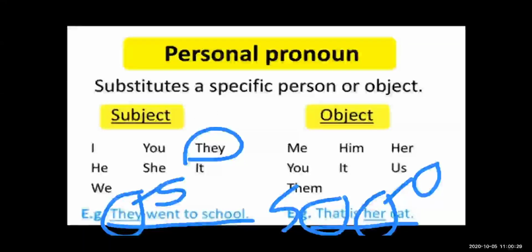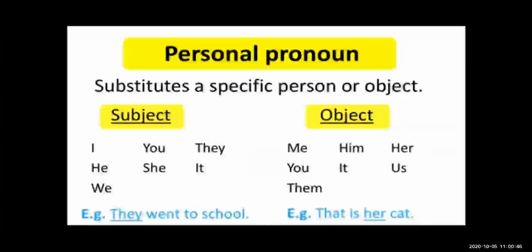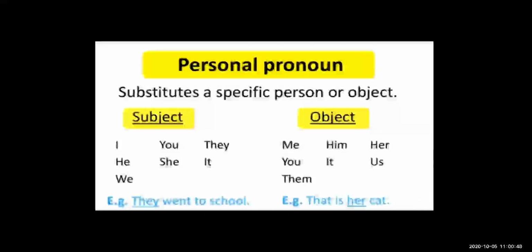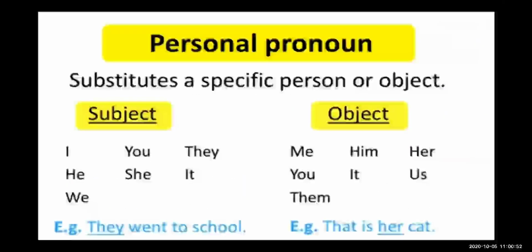Her is also a kind of pronoun, a possessive pronoun. That is her car. So her is used as an object of the sentence. This is the personal pronoun.